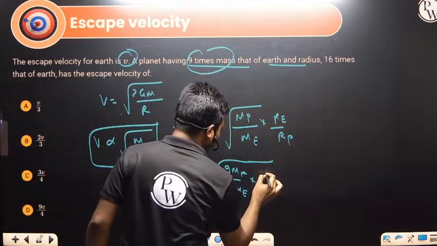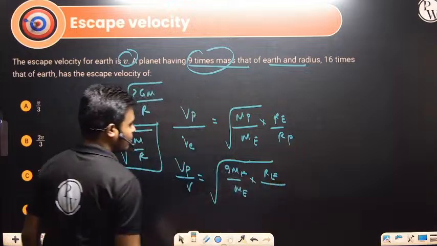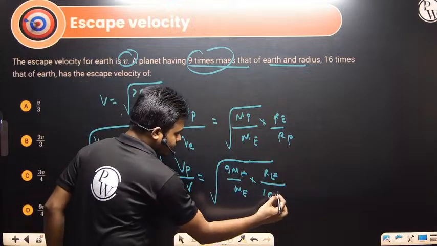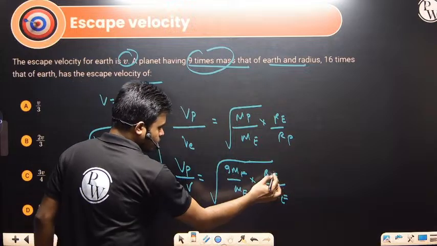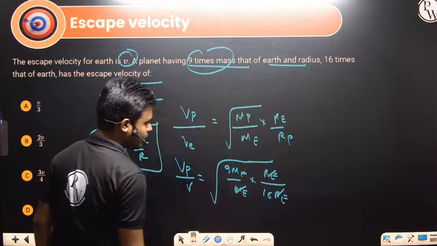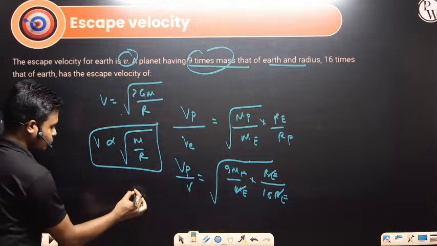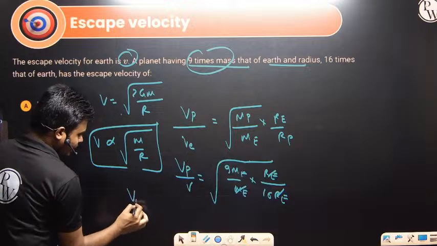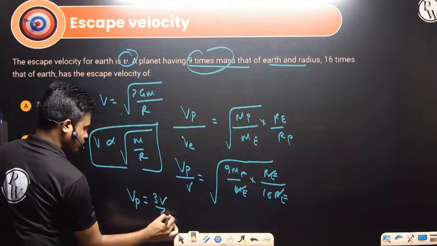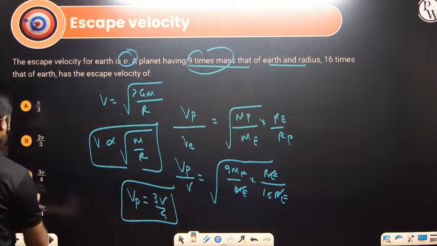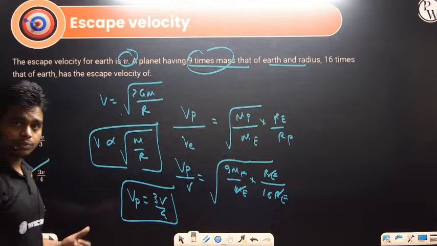So this is radius Re. So what is radius Rp? 16 times the radius of the earth. That's it, so this will get cancelled. How much did you get? 9 by 16, root of 9 by 16 is 3 by 4 we are getting. So what is Vp? Vp we are getting is 3V by 4. Clear? So the answer is option C, 3V by 4.